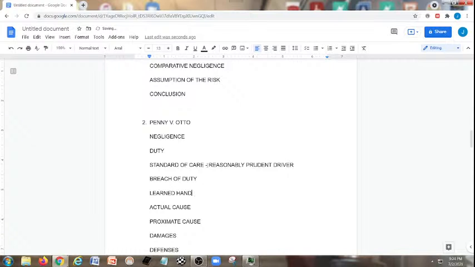Absolutely. And we want to make sure to throw in B is less than P times L. There we go. And down at actual cause, we know we're going to have but for.